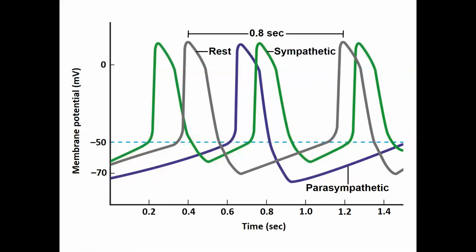This gives us a nice in-between number, which is 2 action potentials in that 1.4 seconds. So the influence of sympathetic and parasympathetic on the pacemaker cells is what keeps the heart rate at a nice in-between steady resting rate, which happens to be 70 to 75 action potentials per minute.